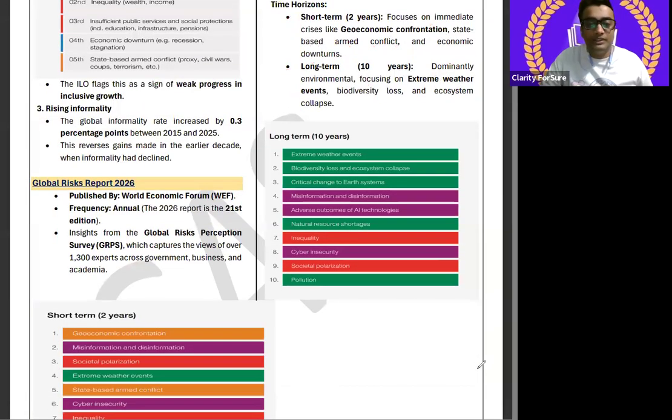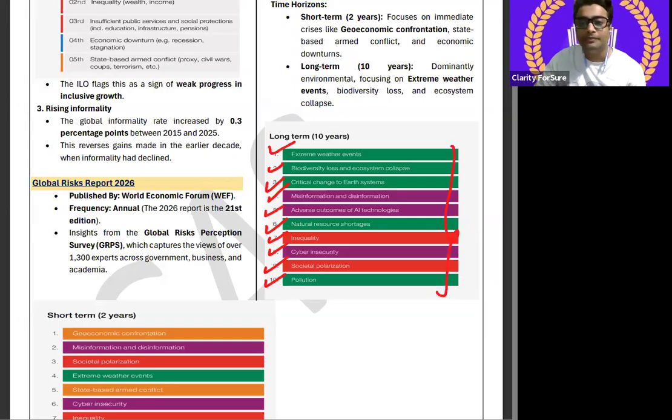Now, try to understand the long term 10 years program. First is extreme weather events. Second, biodiversity loss and ecosystem collapse. Third is critical change to Earth systems, that is Earth system, not environmental system. Fourth is misinformation and disinformation. Fifth is adverse outcomes of AI technology. Sixth is natural resource shortage. Seventh is inequality. Eighth is cyber insecurity. Ninth is societal polarization, and tenth is pollution. I hope all the 10 points are clear. The long term 10 years goals are clear.